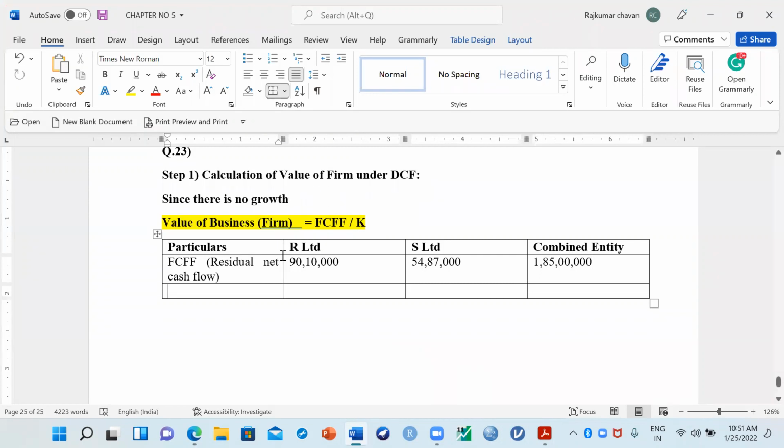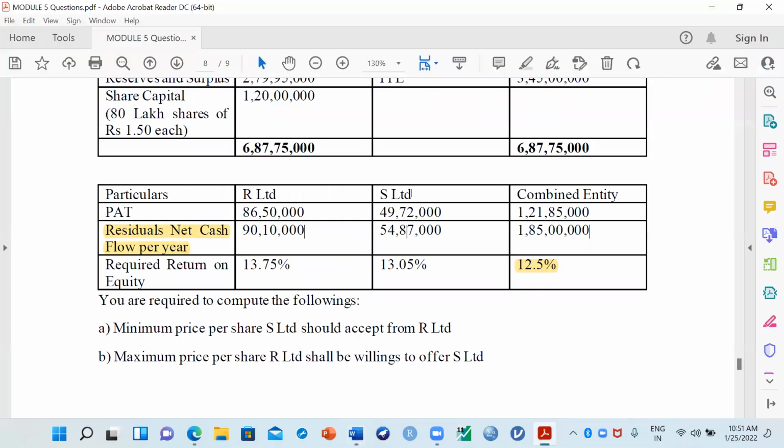So FCFF you got. Next, what else do we need here? The second information is the discount rate, which is also called K, the cost of capital. Can you see the required rate of return on equity is given, which is nothing but the cost of capital of the firm. Each company's cost of capital is given separately. So based on that, we can calculate the value of the firm.